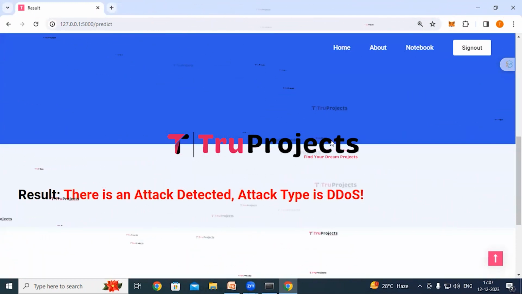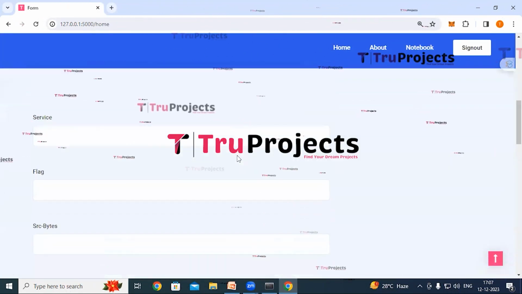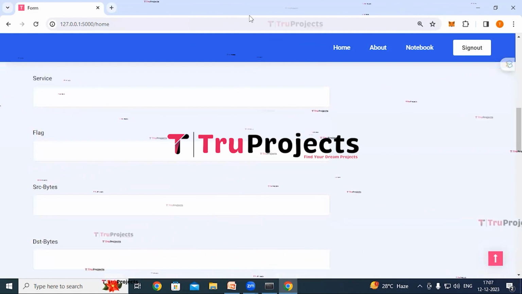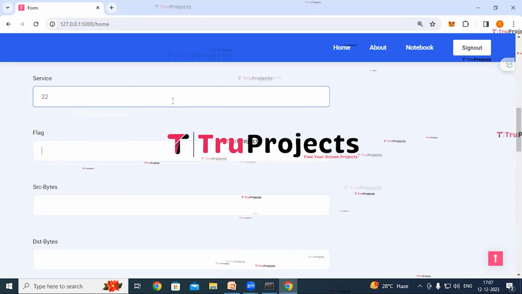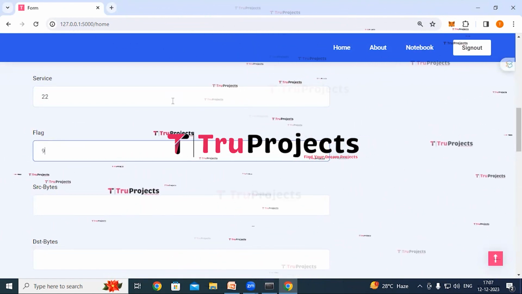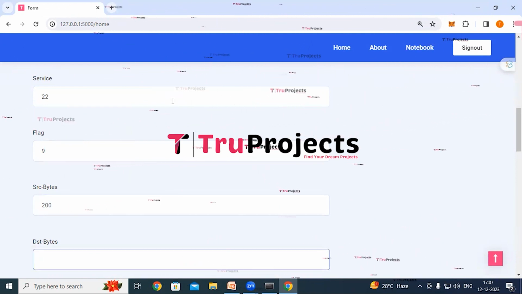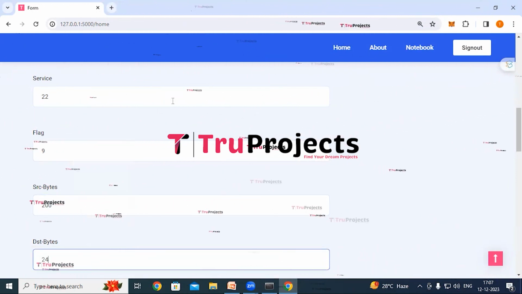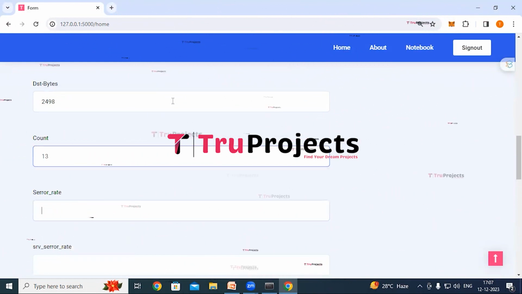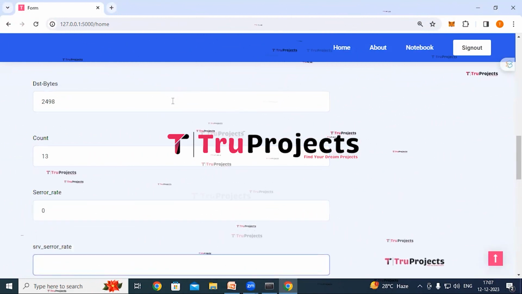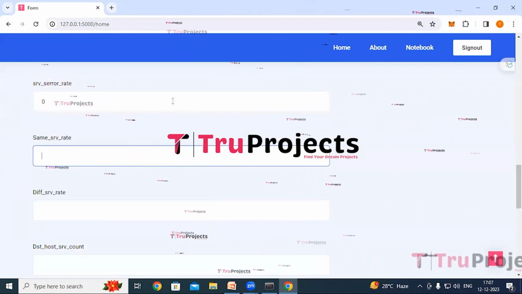So we'll try again. Click on home link. We'll try giving another set of parameters. So this time service would be 22. Flag would be 9. SRC bytes would be 200. DST bytes would be 2498. Count is 13. Error rate is 0. SRV error rate is 0. Same SRV rate would be 1.